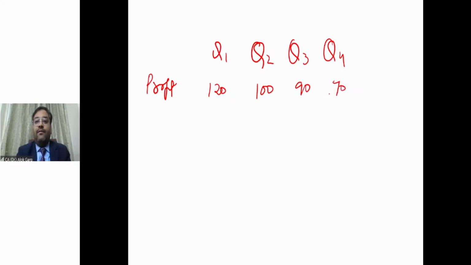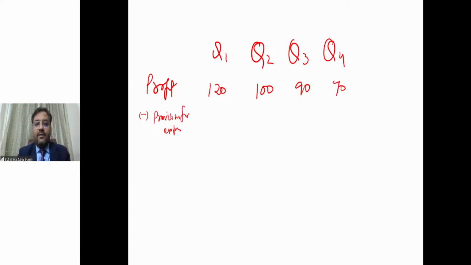These are the profits of the company. If you look at the profits on a quarter-on-quarter basis, these are declining profits, right? The trend is declining. But the company wants to show the growth trajectory, an increasing trend of these profits, right? So what the company has done, the company has created some provision, some provision for expenses, right? Because provision is an estimate.